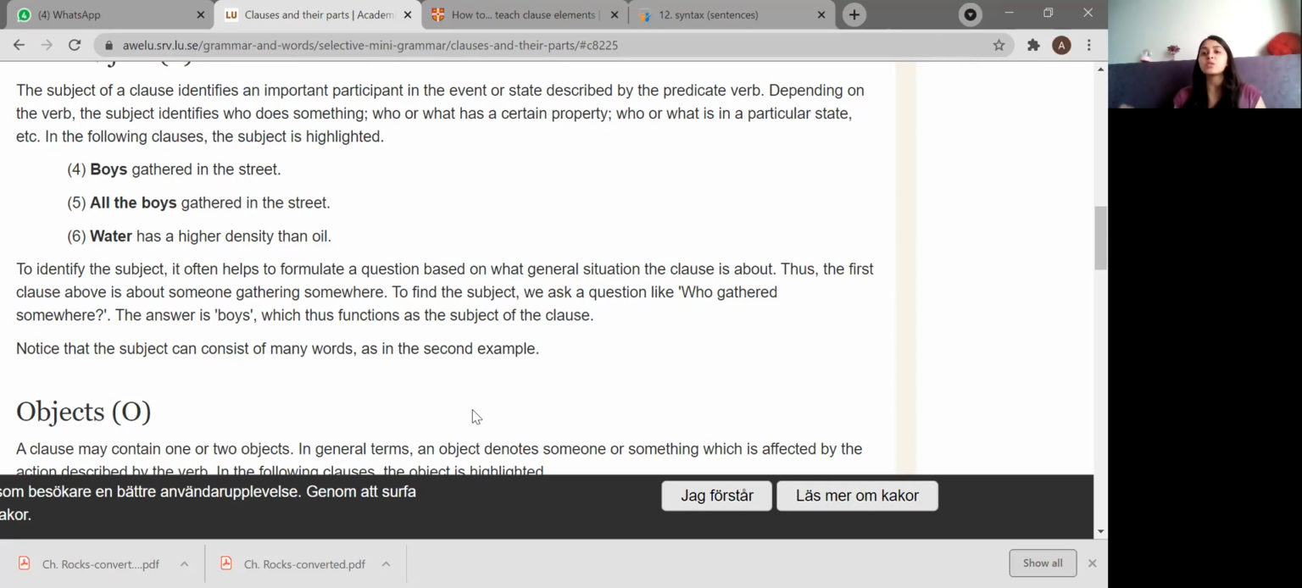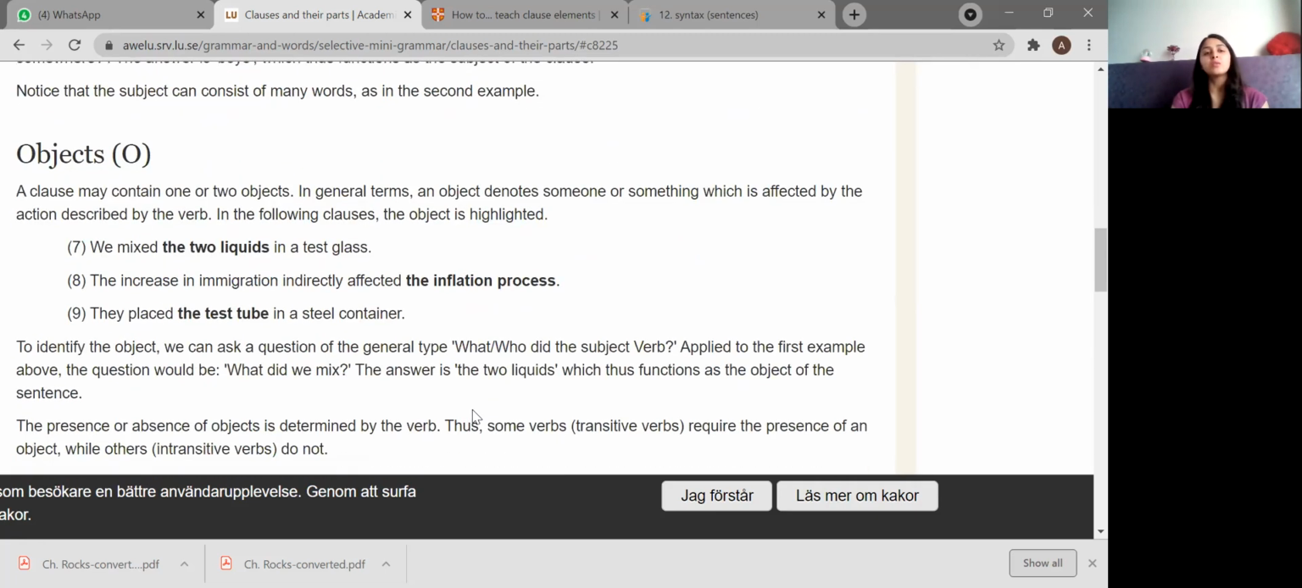If you ask the question who, you will get the answer boys. Who gathered somewhere? The boys gathered somewhere. So whenever you ask the question who, you will get the subject. All right. And the other part of the sentence gives you the functions of the subject of the clause. Notice that the subject can consist of many words. Now "all the boys," not only one boy is the subject, all the boys are the subject here. So therefore you come to know with this sentence that the subject cannot be only one word, the subject also can be more words.